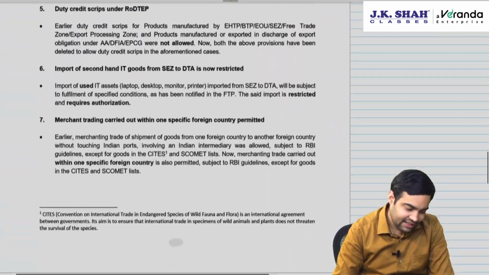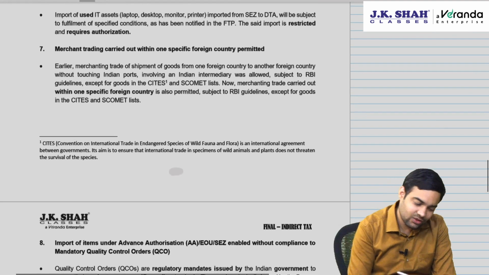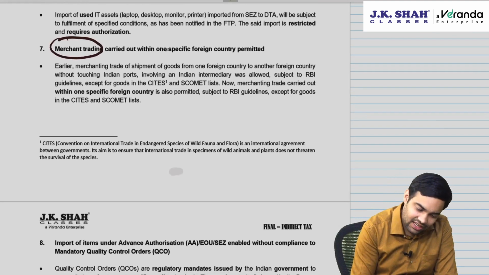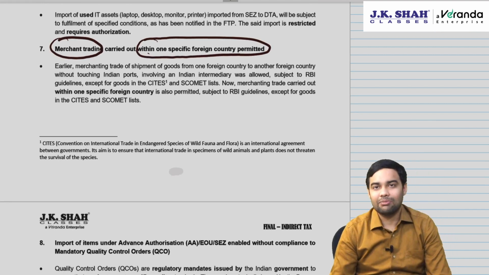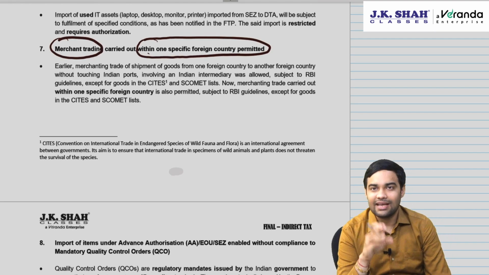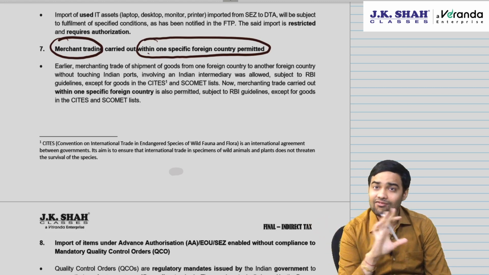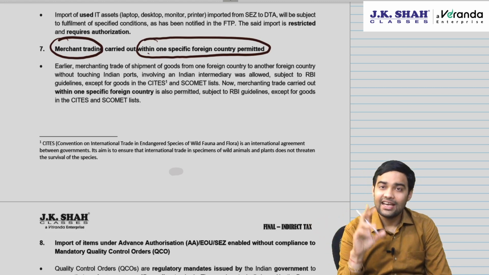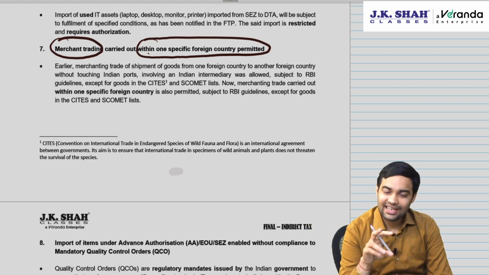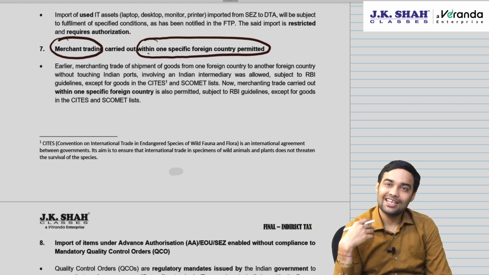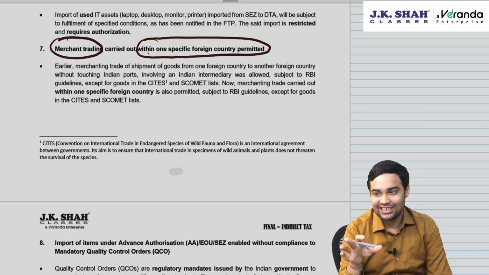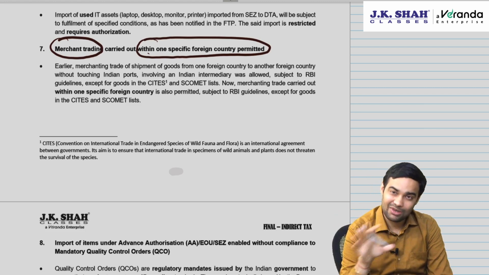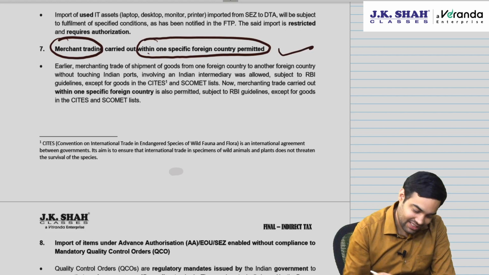And then the changes relating to merchant trading, which is allowed within one specific country, is now permitted. See, merchant trading is where I am sitting in India, I am getting a trade from US to Sri Lanka done without the goods entering into India. Now it is also permitted that I can do it within US. Supplier is in US, recipient is in US, I am sitting in India and getting that negotiation done. Even that is now permitted, that is being allowed.